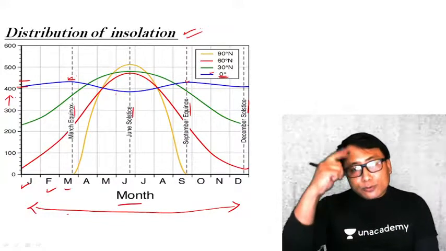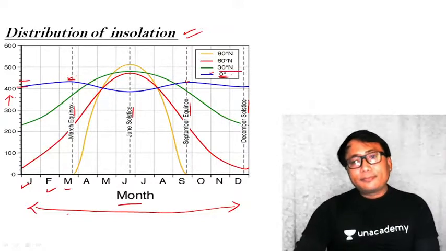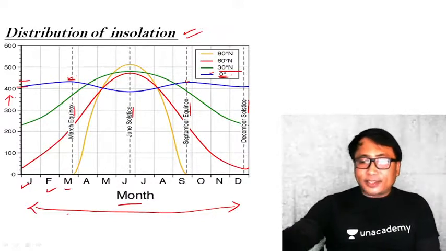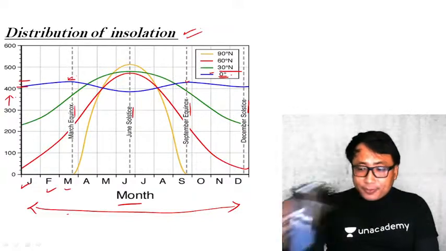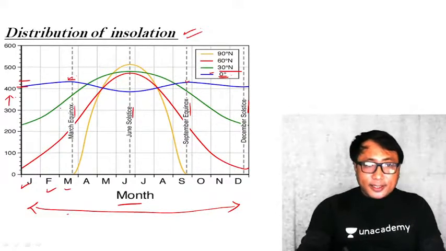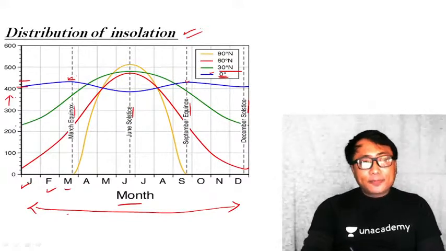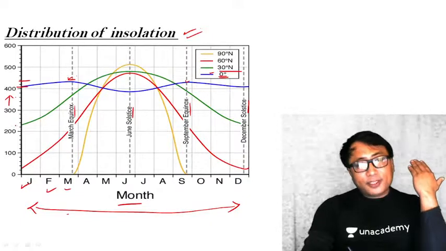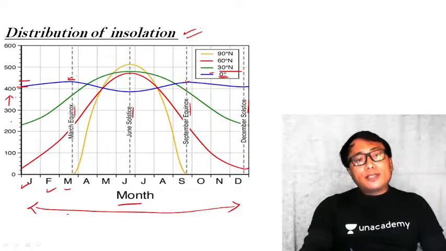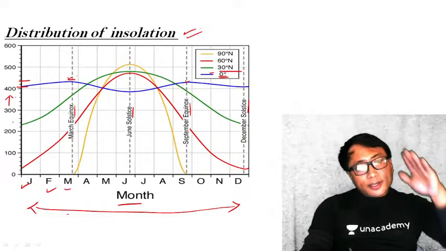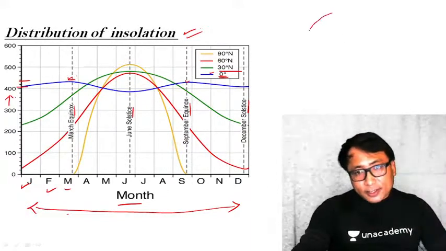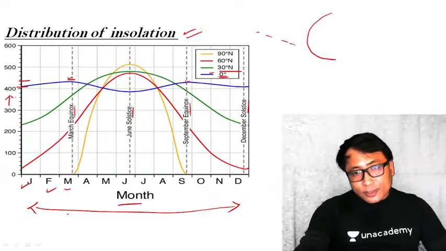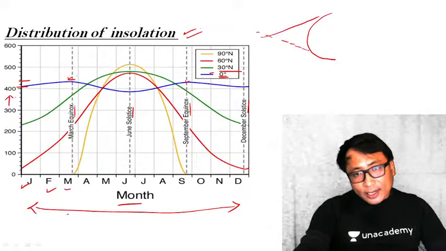Now you go to a higher latitude, 30 degrees. Let us assume this to be the Tropic of Cancer. Now you see here, in the winter season, when the sun is over the southern hemisphere, because of the apparent shifting, the sun insolation will be more slanting. Okay, more slanting means more diffuse. When the sun is towards the south, it will be more slanting or diffuse. The angle is less. Therefore, intensity will be less in the northern hemisphere.